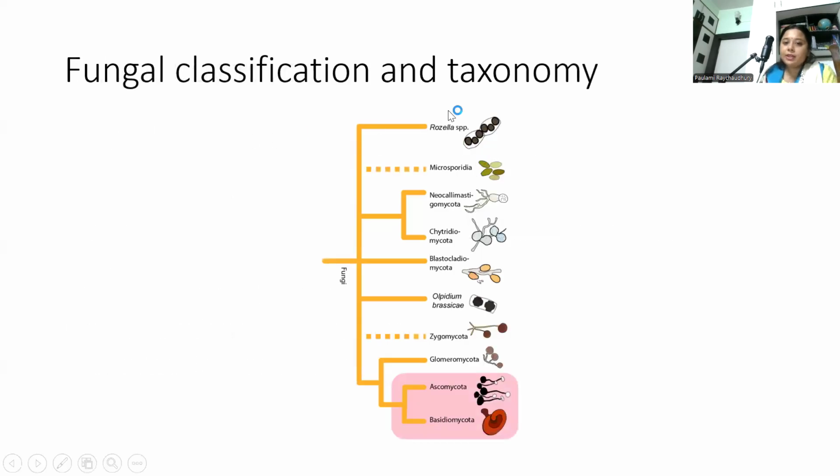Now, fungal classification and taxonomy. This is an ever-changing classification and taxonomy. There are Rozella species, Microsporidia, Neocallimastigomycota, Chytridiomycota, Blastocladiomycota, Olpidium brassicae, and Zygomycota, Glomeromycota, Ascomycota, Basidiomycota. Of these, Zygomycota, which has changed a lot now, Glomeromycota, Ascomycota, and Basidiomycota are important for studying medical mycology.